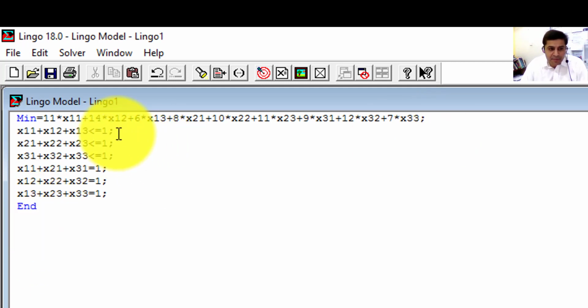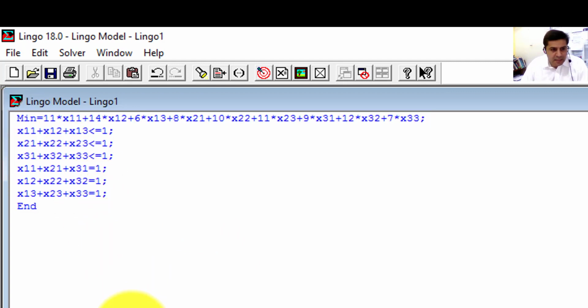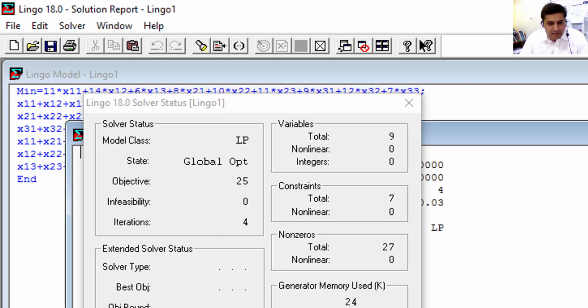At the end of every constraint, you need to put the semicolon sign. If you do not put it, the software will give you a specific error. So you need to write this, and then you need to solve. I've just solved this.